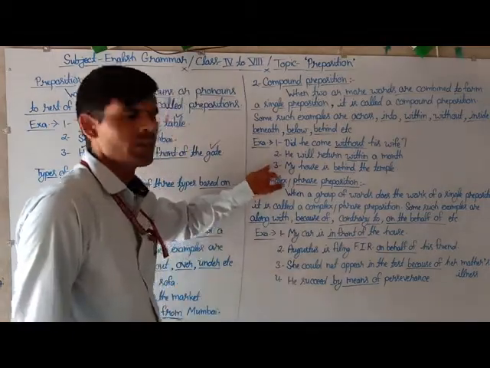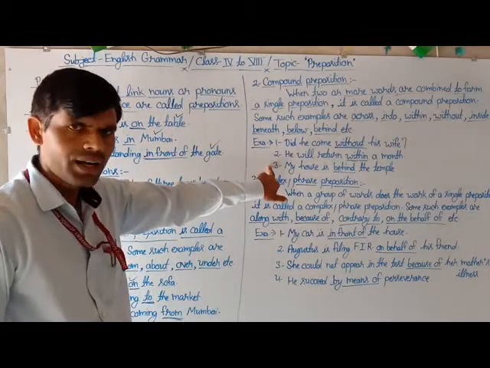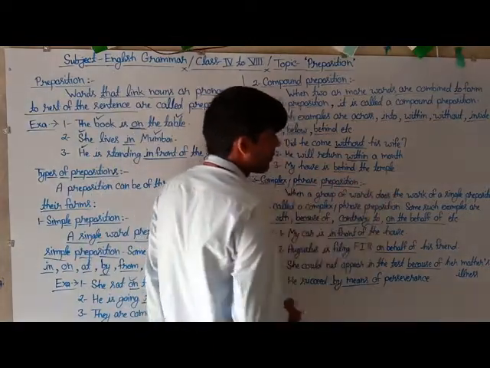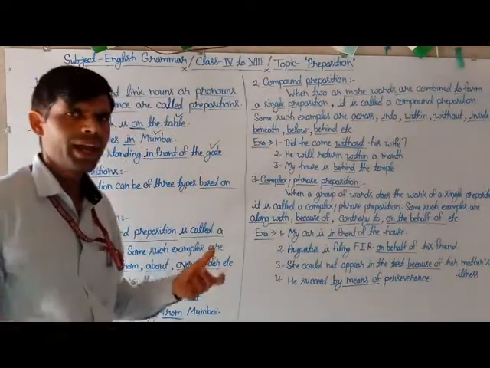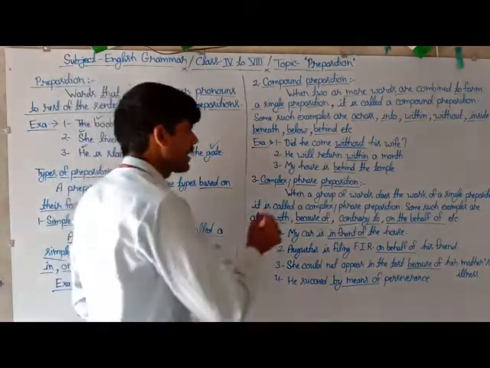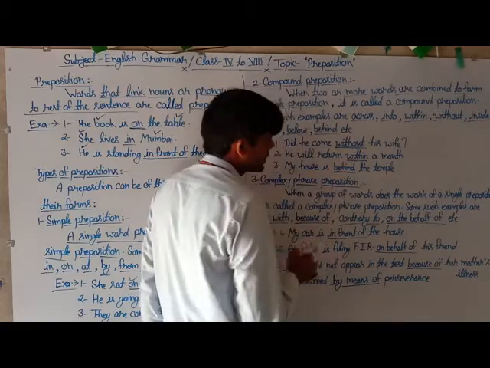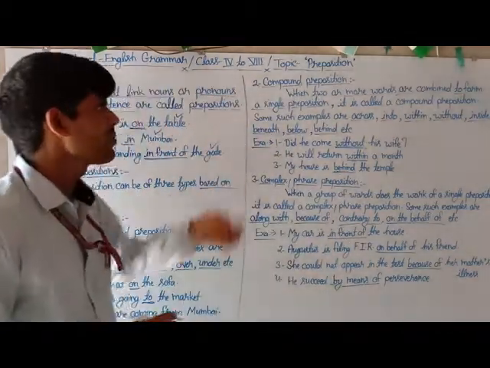In the same way, here is the third example: My house is behind the temple. Here the underlined word "behind" is also formed from more than one word, so this is counted as a compound preposition.